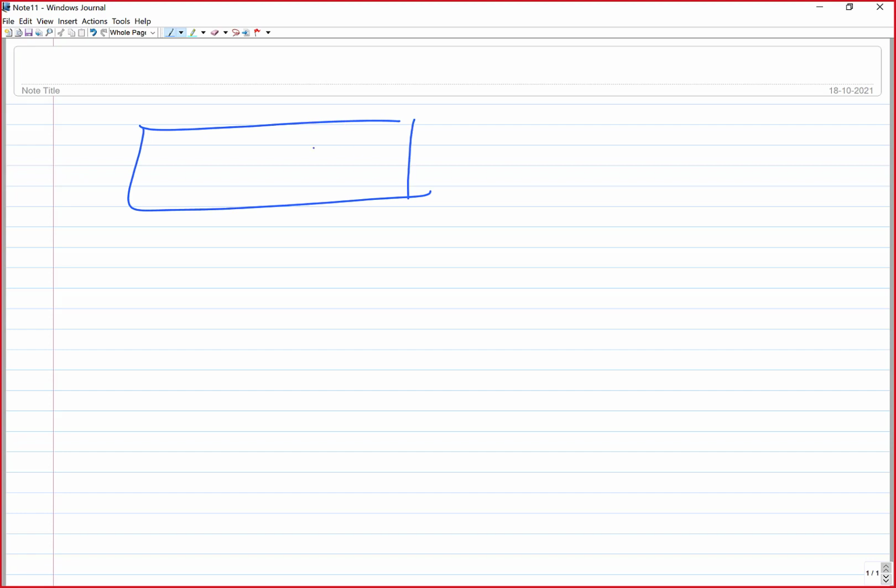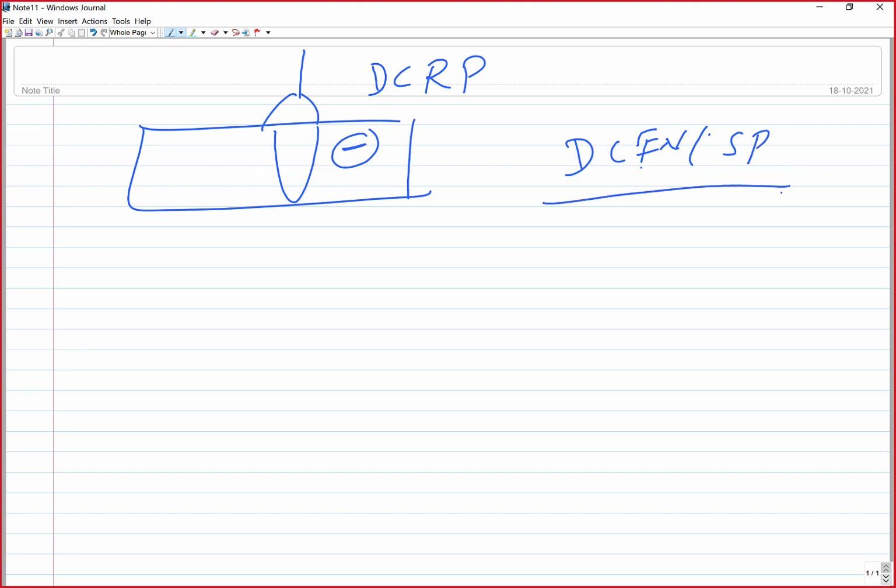Therefore, if we use DCRP, the workpiece is expected to emit the electrons, and it may not be a good electron emitting metal. In this case, most of the time we find that the arc stability is poor because you don't have enough charged particle density. Therefore, when we use DCEN, or DC straight polarity, the arc stability is good.